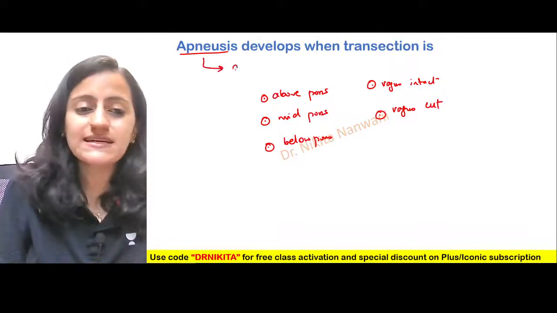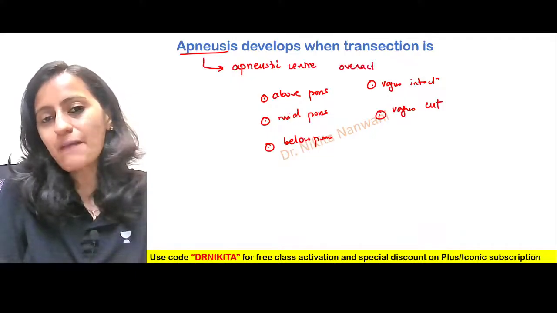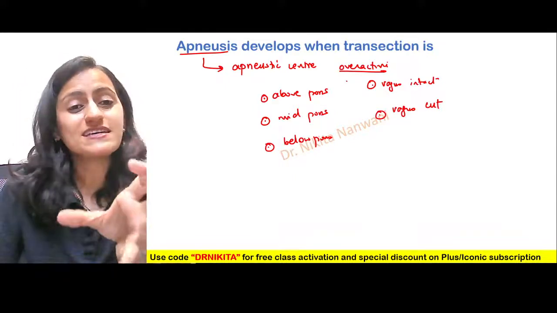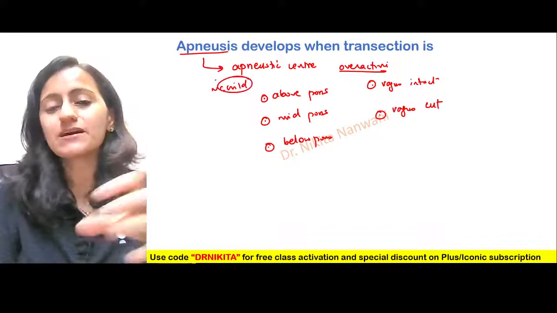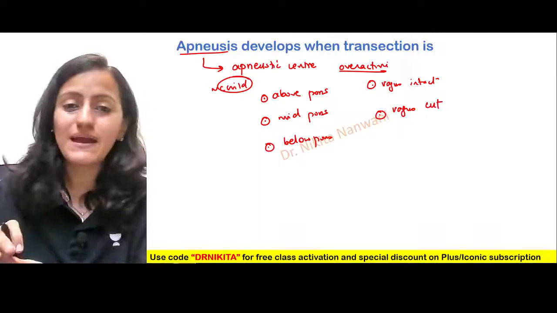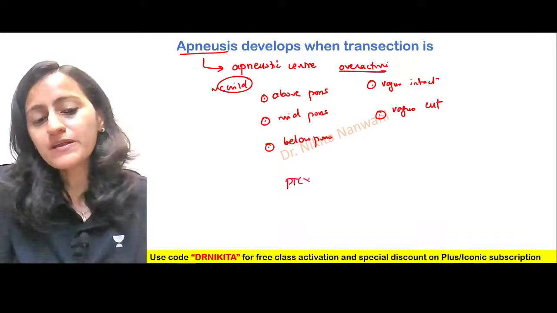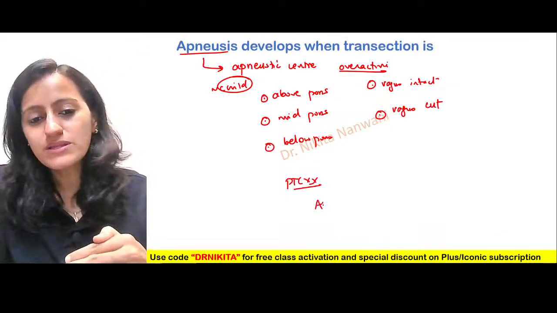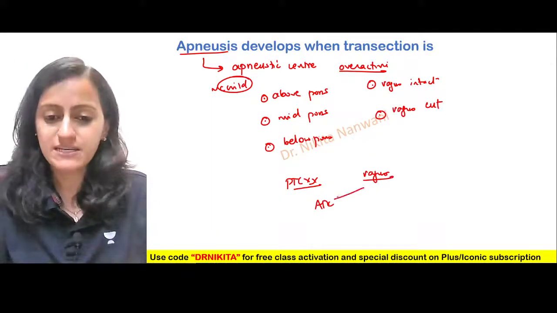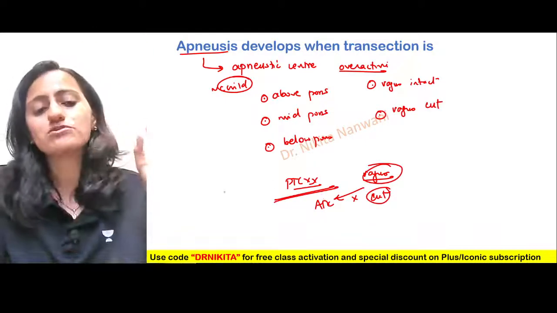See, apneusis basically means that the apneustic center is overactive. Right, the apneustic center is overactive. Absolutely right, Kajal. So the apneustic center we said is like a child. So when will the child become autonomous? When will the child's wish prevail? When the control is lost by the parent and also by the uncle and the aunt, right? So basically both are gone. The pneumotaxic center connection is also gone with the apneustic center. The vagus connection is also gone to the apneustic center. So basically the vagus is also cut and the pneumotaxic connection with the apneustic is also cut.